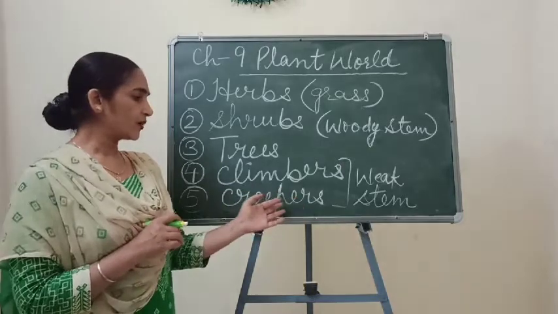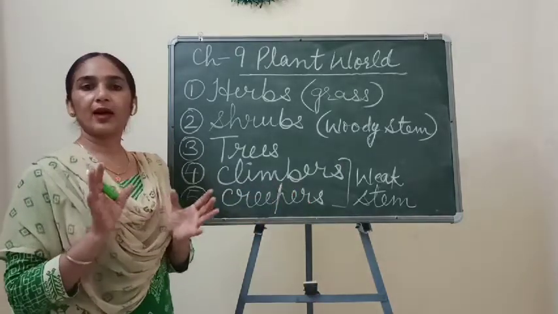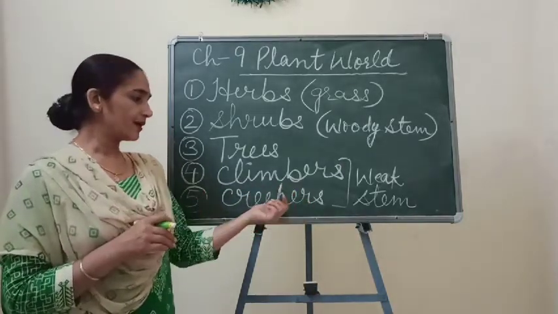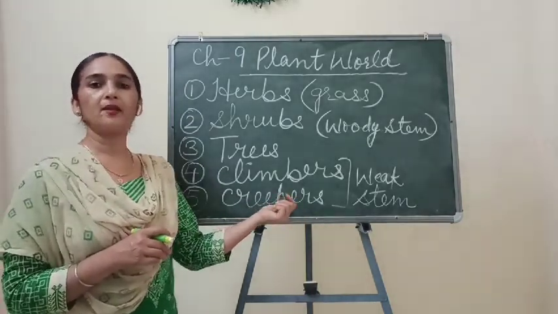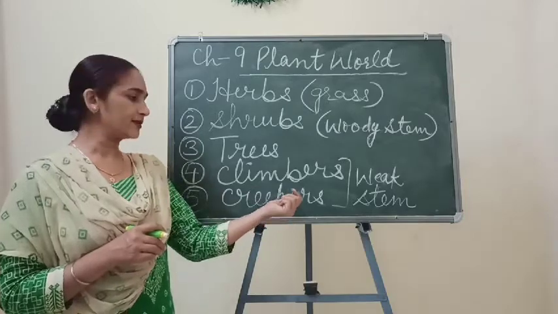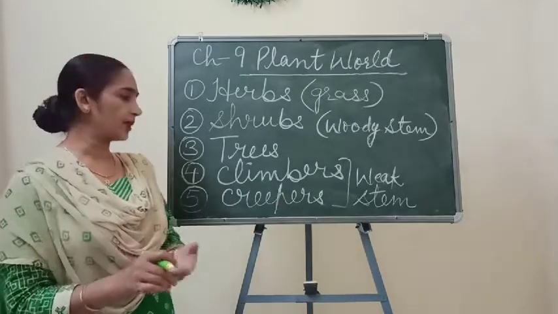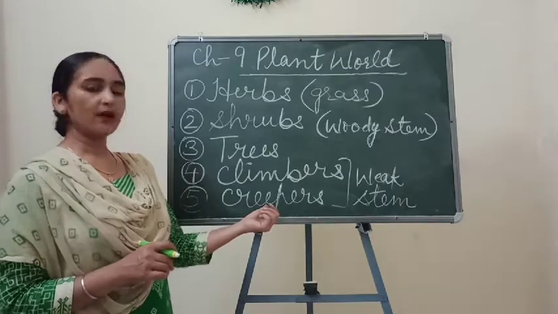The best example of creepers is the grass plant. Other than grass, your book also gives the examples of watermelon and pumpkin, which are creepers.